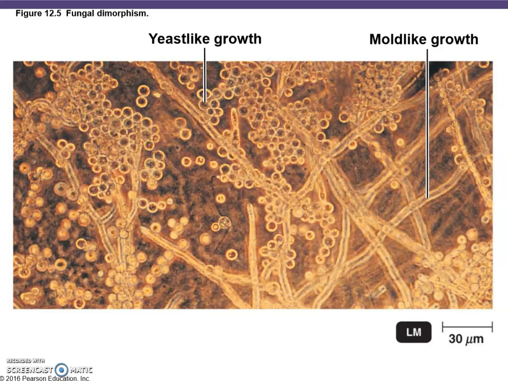Here you have an image of dimorphic fungus, yeast-like growth. You can see the yeast-like cells. They look more like the typical rounded cells. And then mold-like growth would be this filamentous growth that you have here with these small hyphae-like structures.